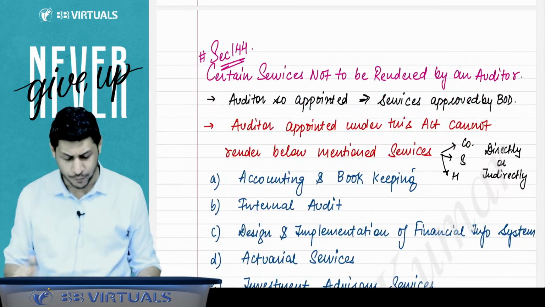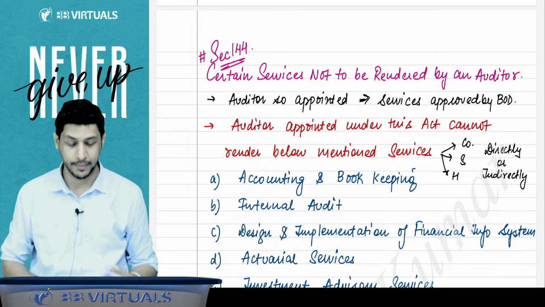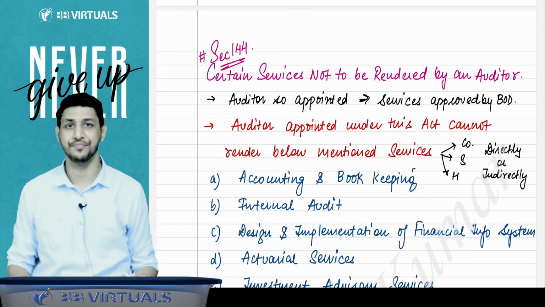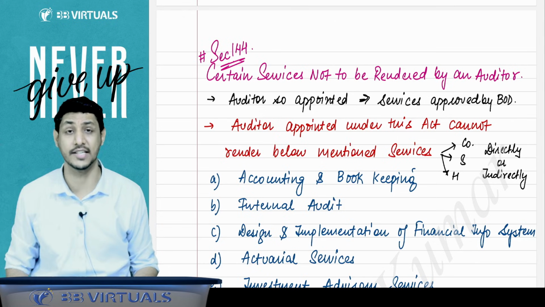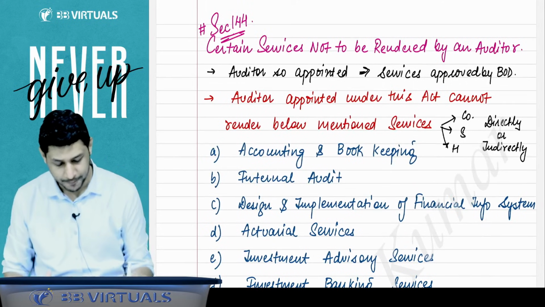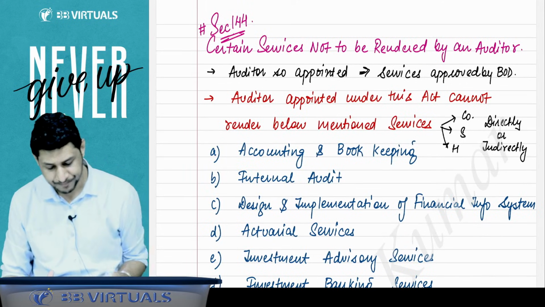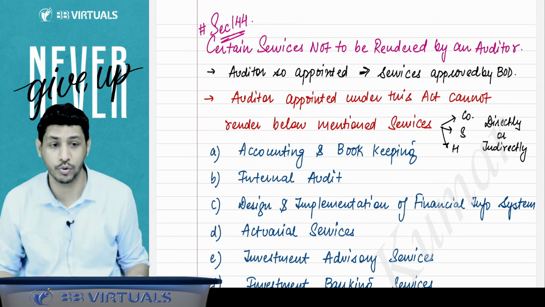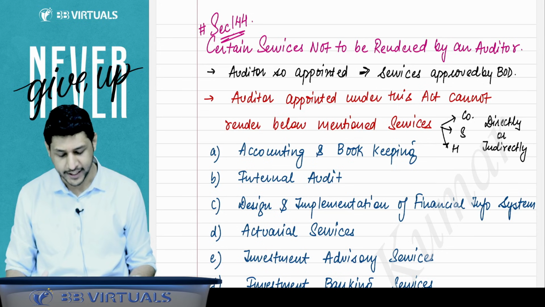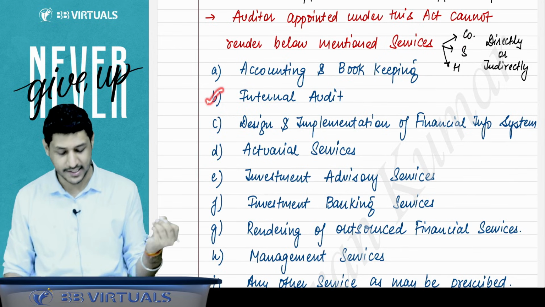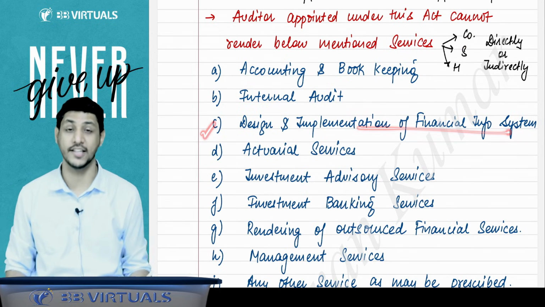Right, sir. Now we will understand what are the services not to be rendered by the auditor. What are the services which are prohibited to an auditor, that you will not give to the company whose audit you are doing. The auditor appointed can give only the services approved by the board of directors. But the appointed auditor cannot render these services: accounting and bookkeeping services, internal audit services, designing and implementation of the financial information system.